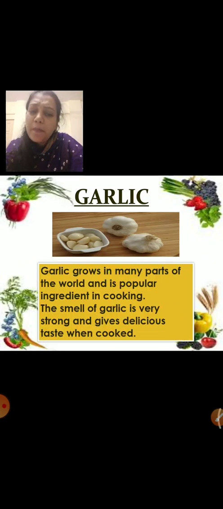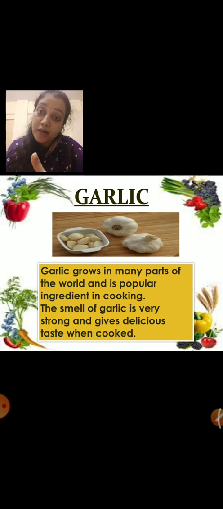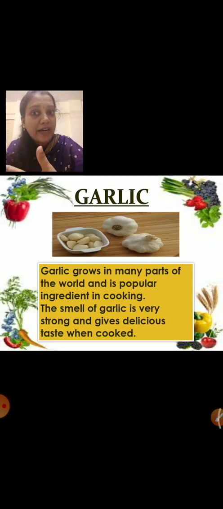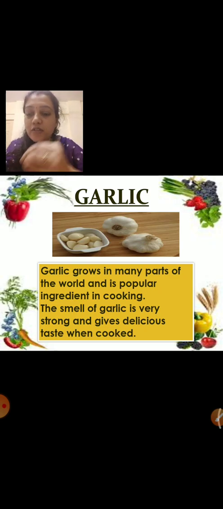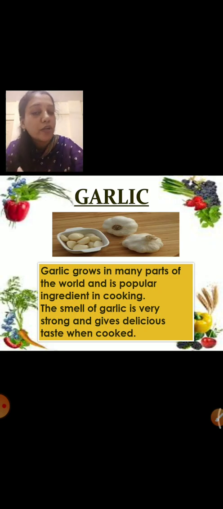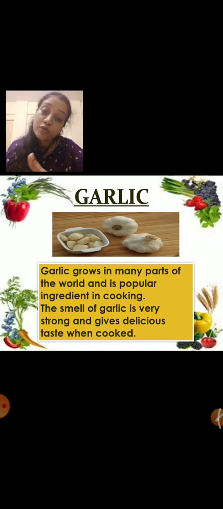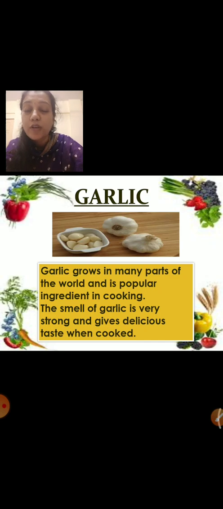Garlic grows in many parts of the world and is a popular ingredient in cooking. It gives a good taste to your dishes. Okay? Garlic is used nowadays in paratha. It is also used in bread. You eat garlic bread? Yes, there is so much garlic used in it, so it is known as garlic bread. It is used in sabji. It is also used in pav bhaji. In so many vegetables it is used. It gives a superb taste to the dish.